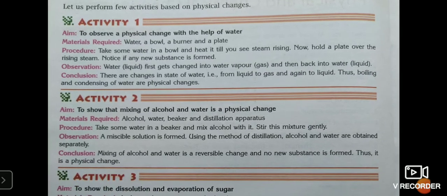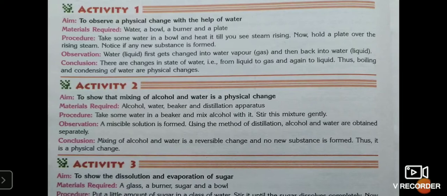Now to show that mixing of alcohol and water is a physical change. Alcohol and water are miscible substances. This word is new to you, miscible. When two liquids can completely mix with each other, it is called miscible. Materials required will be alcohol, water, beaker, and distillation apparatus. This activity we'll be doing in the school.